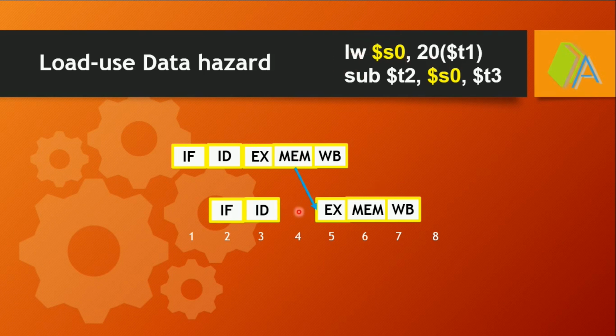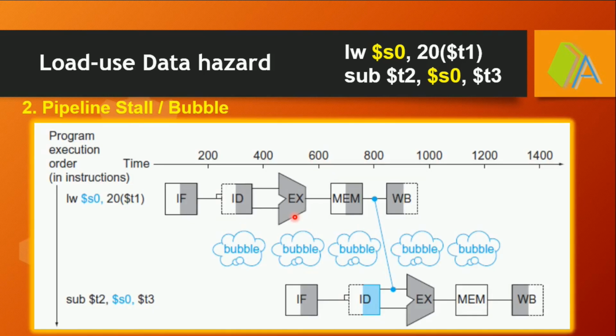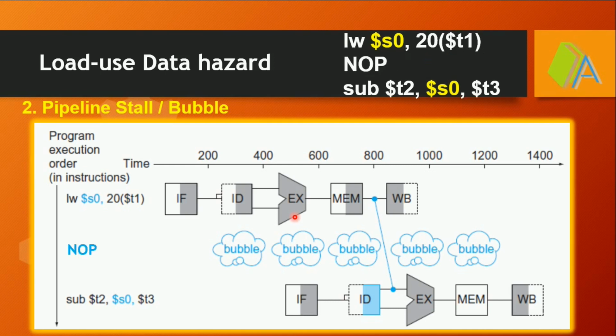So even if we implement the forwarding or bypassing mechanism, in the case of a load word instruction the pipeline may stall. This can be overcome only by implementing a bubble or pipeline stall between these two instructions. On the hardware side, we implement a pipeline stall or bubble. On the software side, we can have the compiler insert the NOP command between these two instructions to overcome this data hazard by delaying the second instruction by one clock cycle.